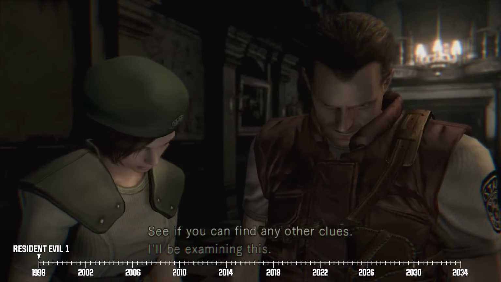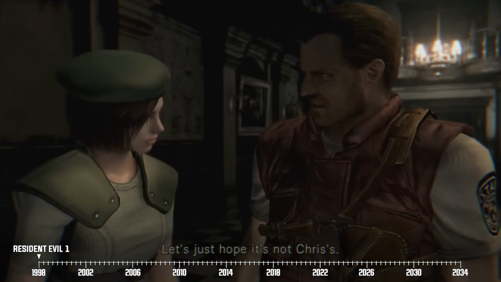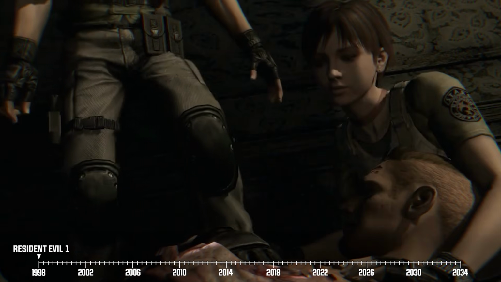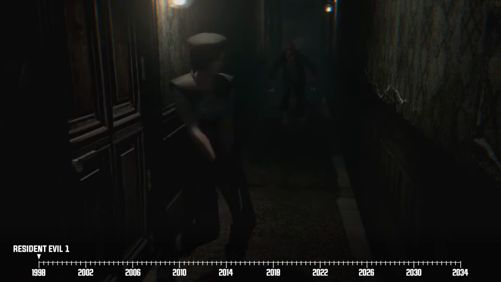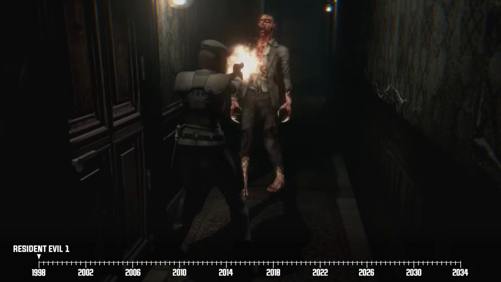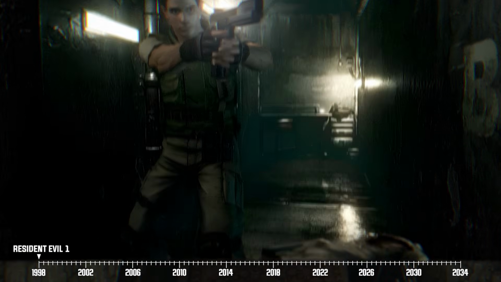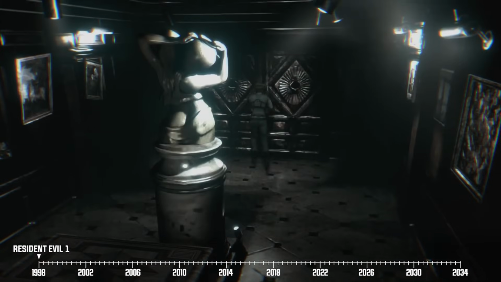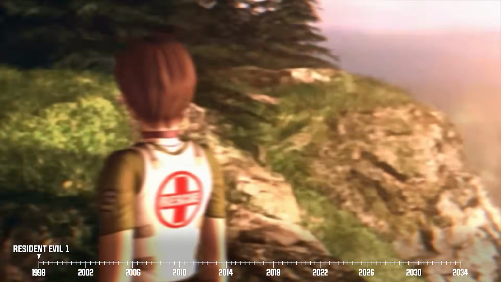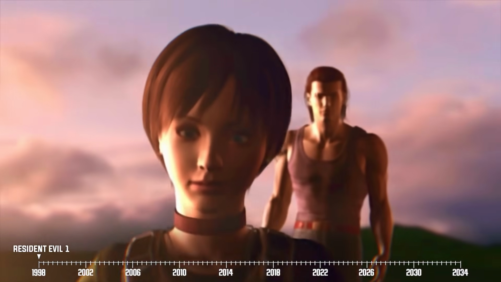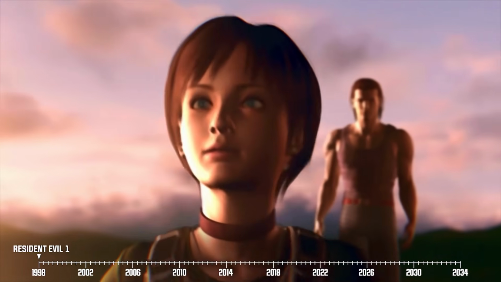If you choose Jill, she'll mostly interact with another STARS operative named Barry Burton. If you select Chris, then your supporting character would be none other than Rebecca. On top of that, Chris and Jill each have their own unique gameplay mechanics, like how Chris has more health or how Jill has a lockpick that can open locked doors. All that said, Resident Evil 1's story begins just a day after the events of its chronological predecessor.